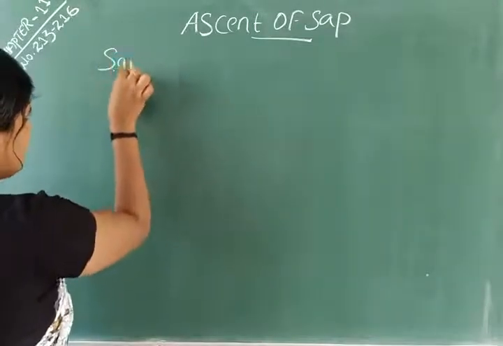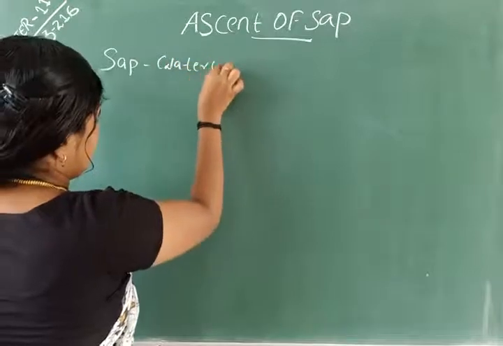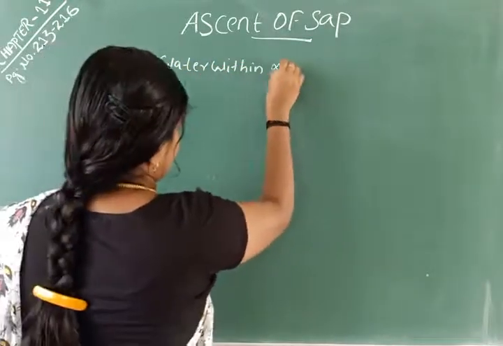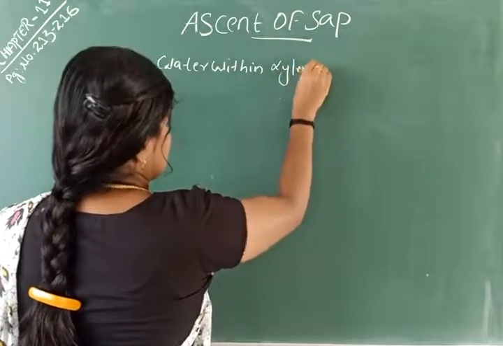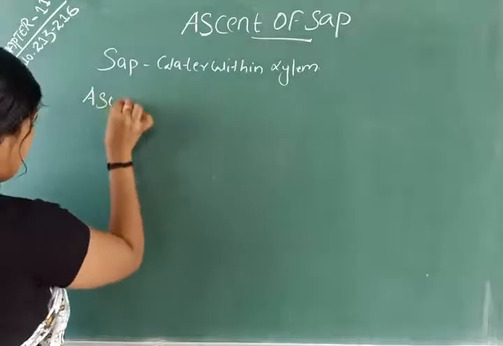So, sap means water within xylem. Water within the xylem is called sap, whereas the upward movement of water through xylem is ascent of sap.